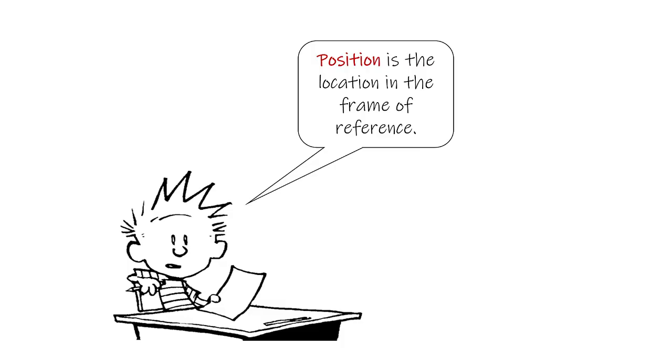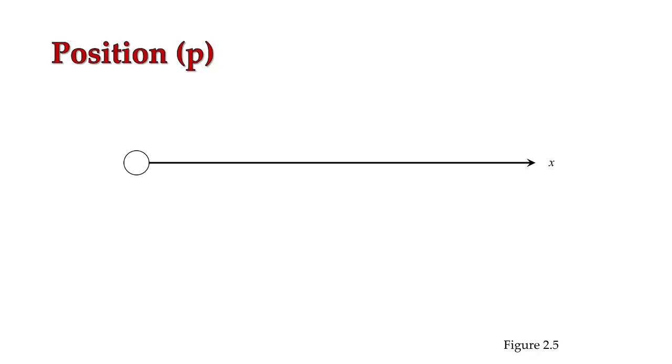So now that we've established our frame of reference, we can talk about a position. And a position is simply going to be a location within that frame of reference. Position is going to be abbreviated by the lowercase p. Now look at our frame of reference here. We have our origin, and we have a positive x direction. Now, any location that we have in that frame of reference is going to be our position.